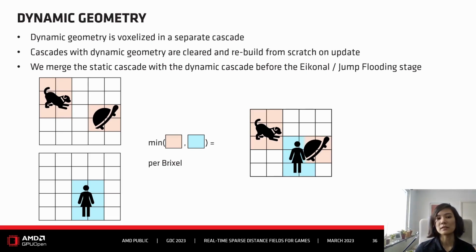And it's per pixel. So when we emit the distance field to the step where we build in, like filling out the brick by checking all the triangle pixel information, we do this separately for both static and dynamic cascades. Then we do the merge, and then we do the eikonal based on the merged cascade to propagate the values to the remaining pixels that don't have any distance information yet. The AABB tree is also based on the merged cascade.